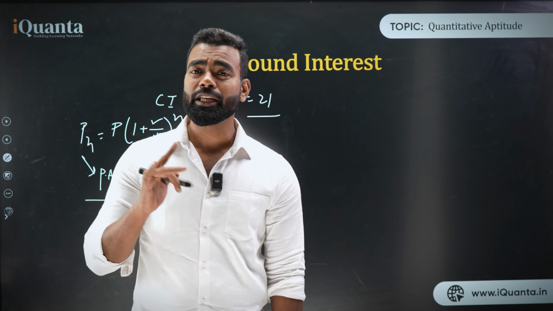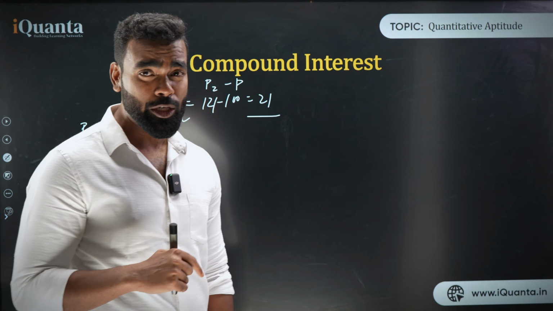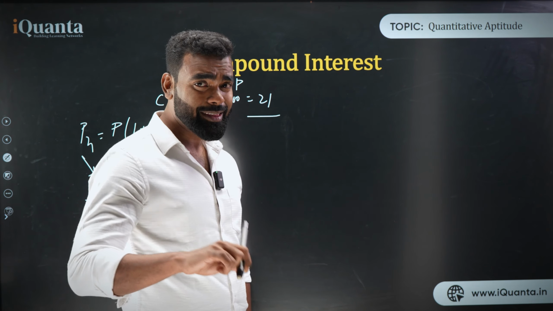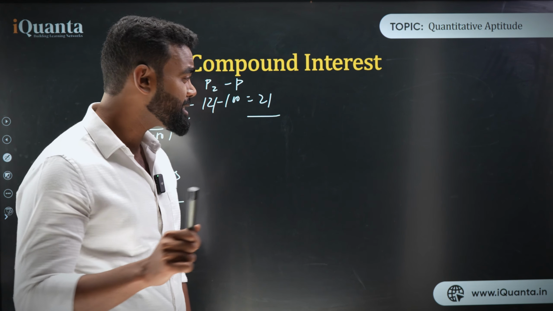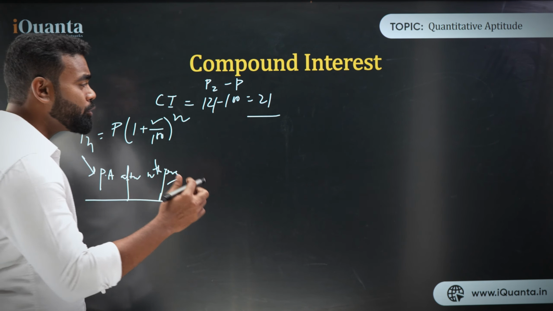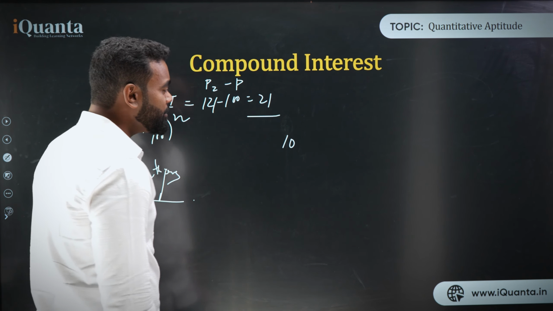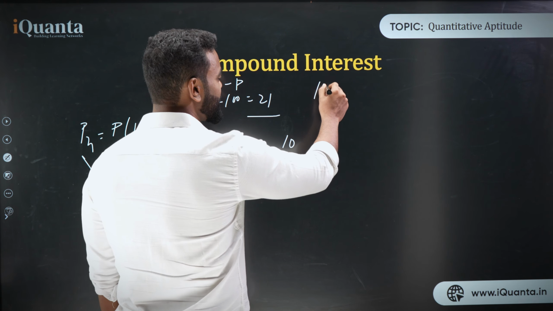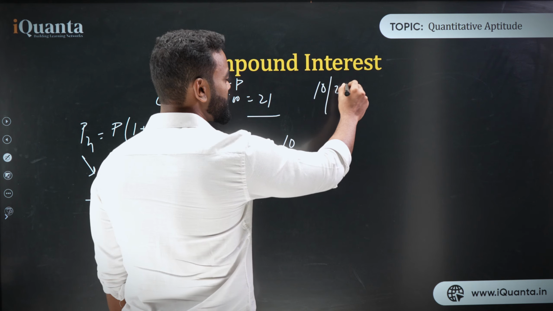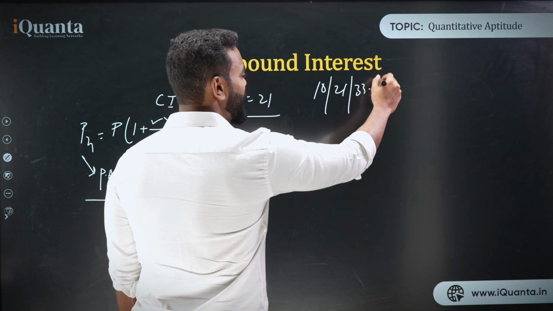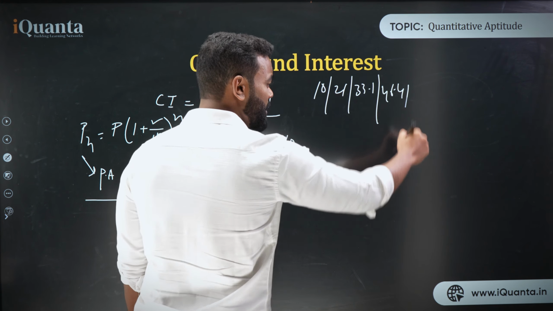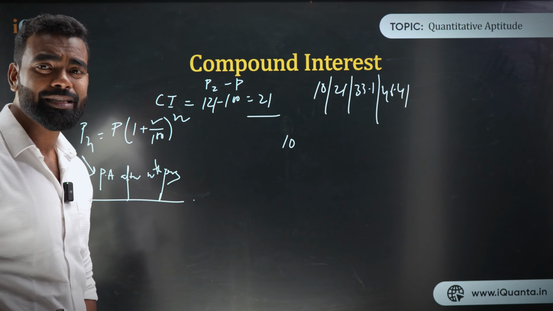Now how exactly can we do it in other ways? I have told you we can use successive also in this, successive in compound interest. Think about it with 10%. In 1 year the interest is 10, in 2 years the interest is 21, in 3 years it is 33.1, and in 4 years it is 46.41. We have done that in the previous slide.